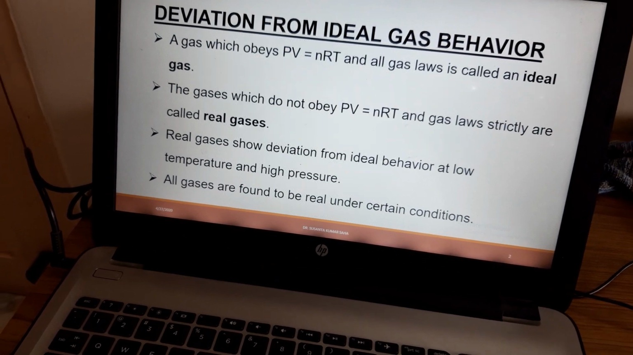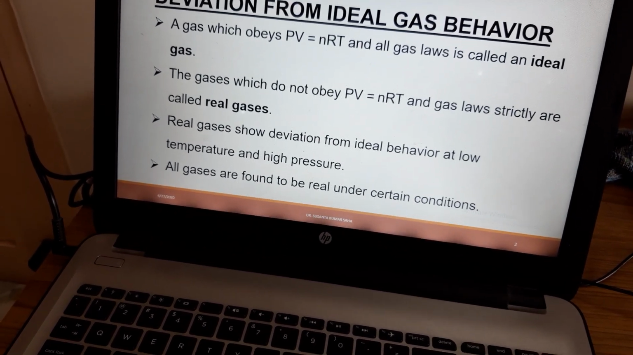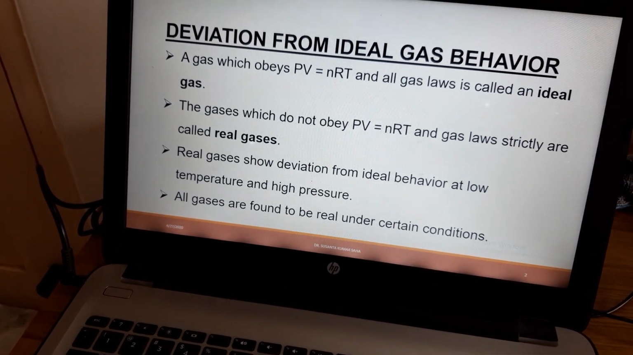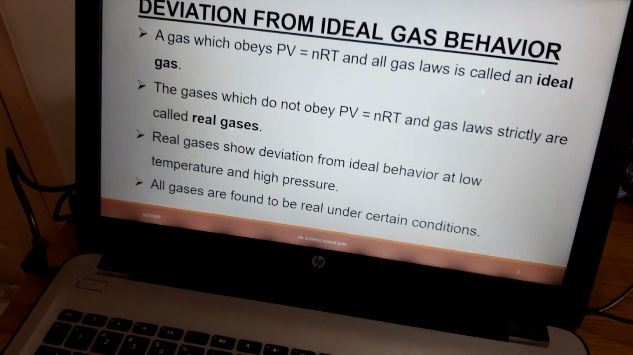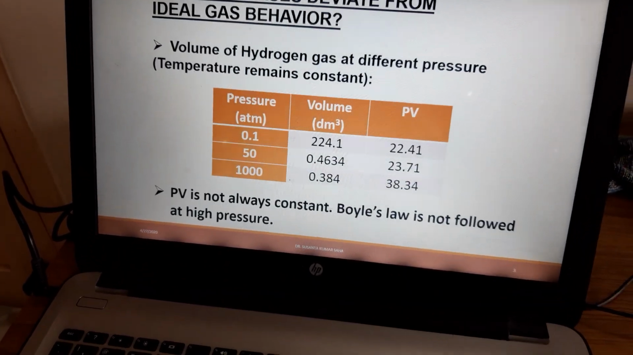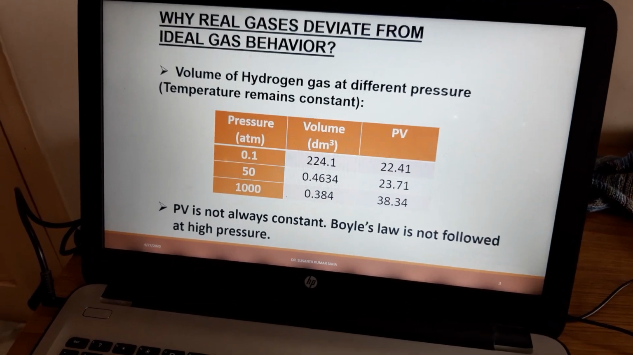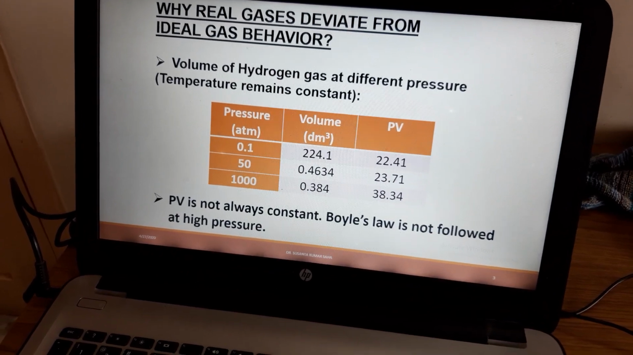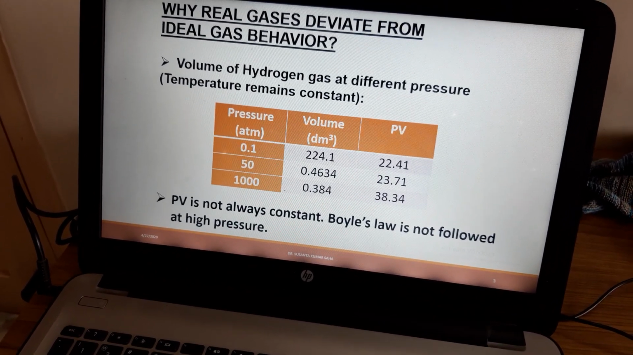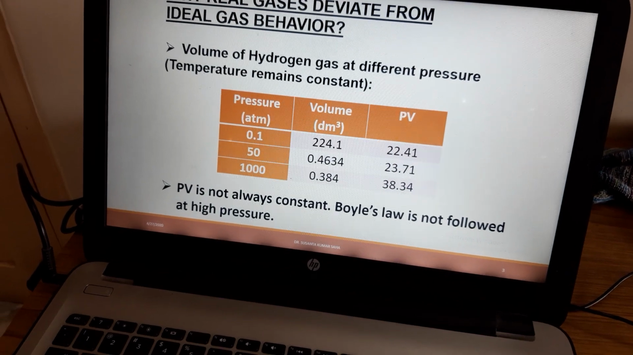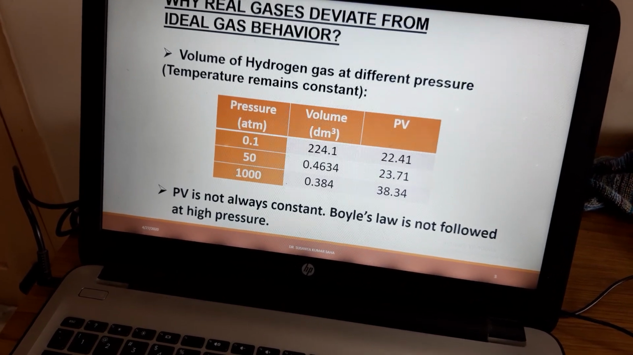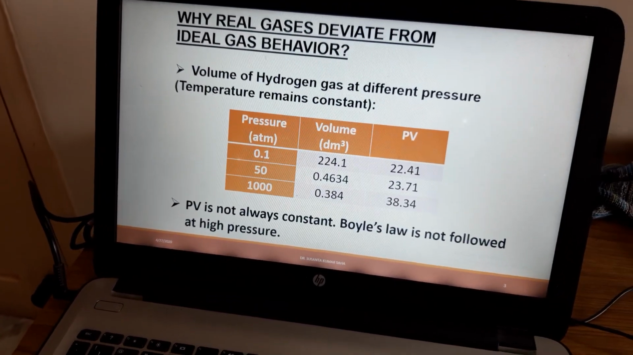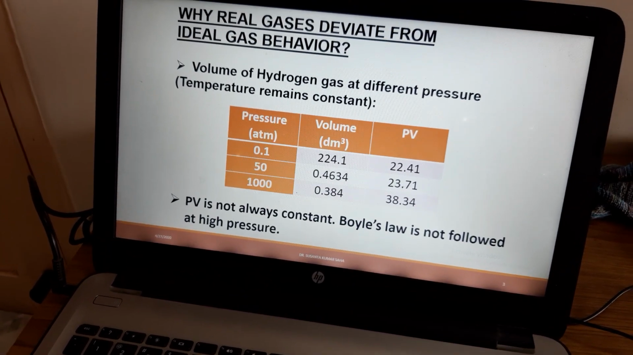Real gases show deviation from ideal behavior generally at low temperature and high pressure. All gases are found to be real under certain conditions. So we can take an example of why real gases deviate from ideal gas behavior. We are considering one experiment: the volume of 1 mole of hydrogen gas at different pressures, keeping temperature constant, so that we can find out experimentally.